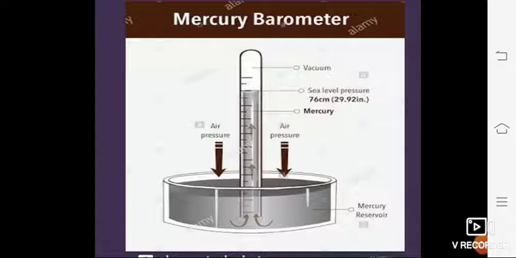As air has weight, it applies pressure on the mercury, making it rise in the tube. Normal atmospheric pressure at sea level is 760 millimeters or 30 inches of mercury. When expressed in millibars, it is 1013 millibars. If the mercury rises above this point, the air pressure is high. When it falls below this point, the pressure is said to be low.